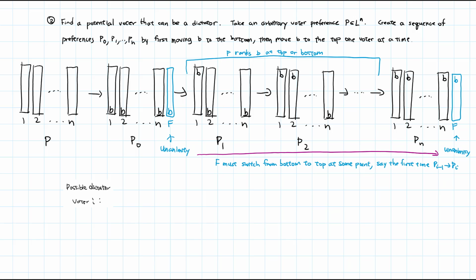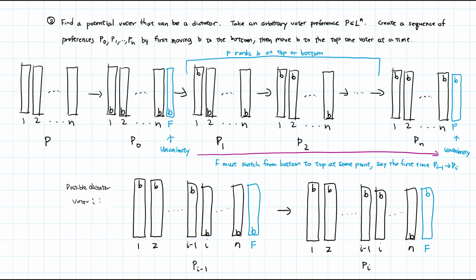This voter i will be a possible dictator for our function F. And the situation for Pi-1 and Pi looks like this. In Pi-1, voters 1 to i-1 rank B at the top, the rest rank B at the bottom, and so does F. In Pi, voter i switches B from the bottom to the top, and this causes F to also switch from bottom to top. So voter i is pivotal in changing the social preference for candidate B. We will now prove that voter i is a dictator.